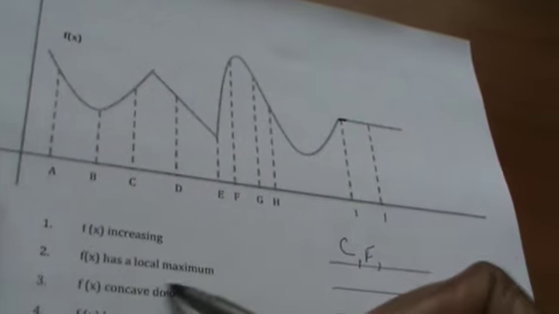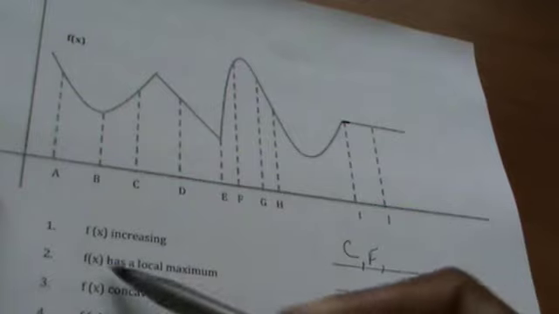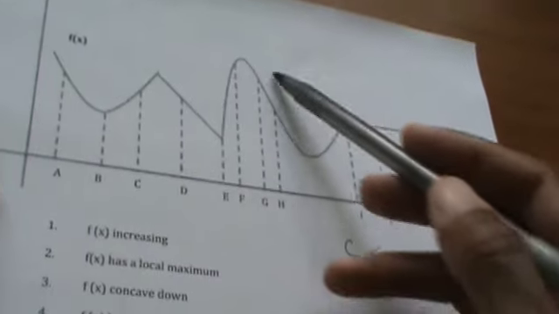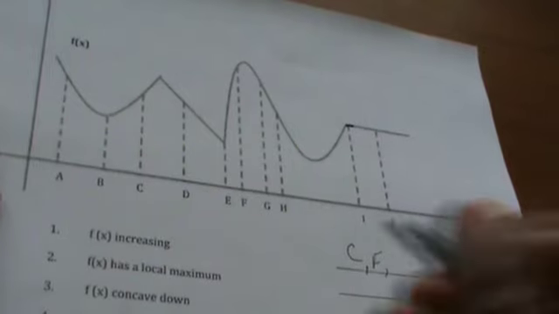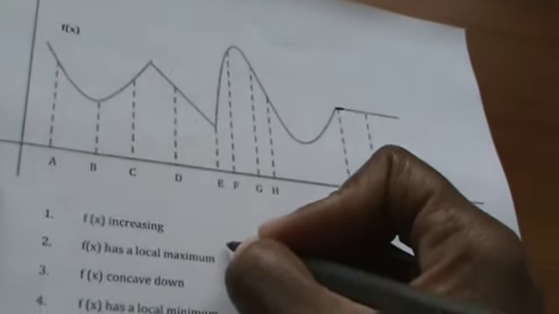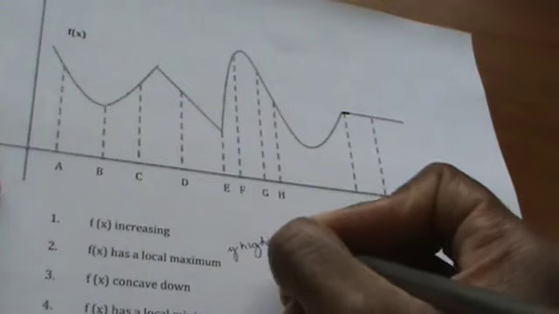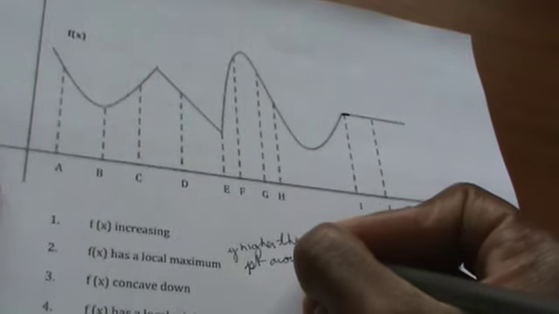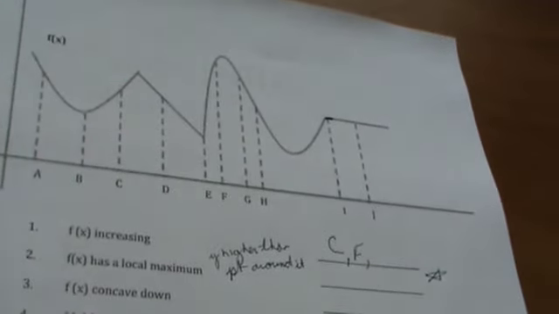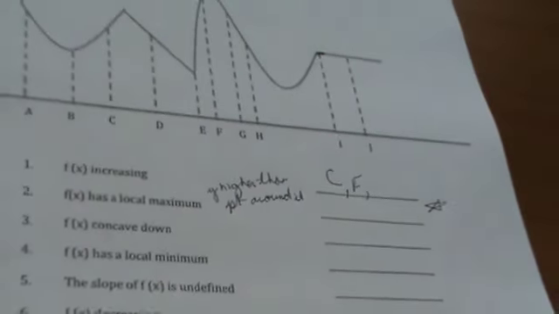Okay, the next question is F has a local maximum. So where is it at the highest point in its region? And from all appearances, there aren't any. But I'll get back to this one because we do have a maximum. Maximum is all of those points such that your Y value is higher than the points around it. Right? So let me zoom in on that so that you can see what I wrote. Your Y value is higher than the points that are around it. So I'll come back to that.